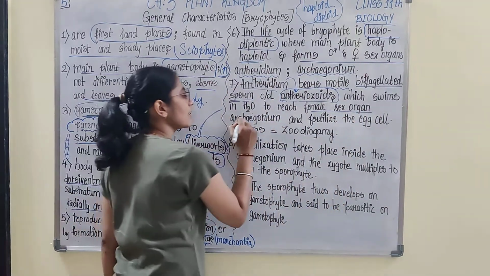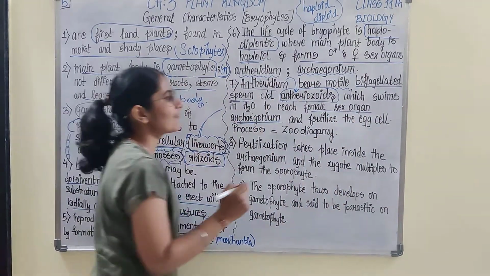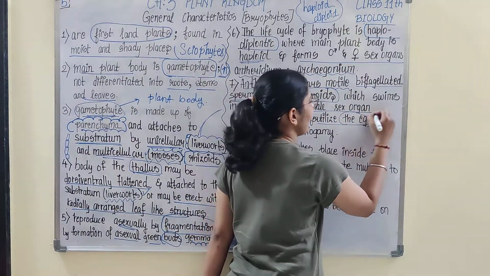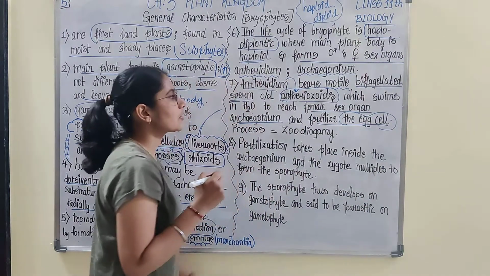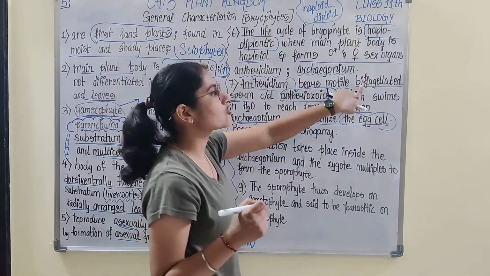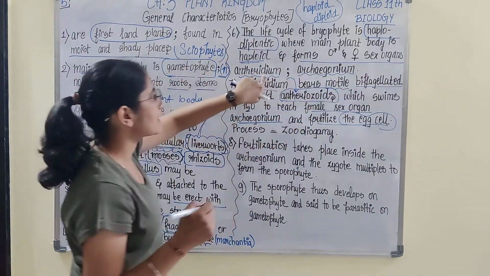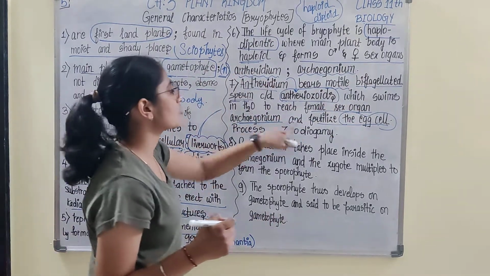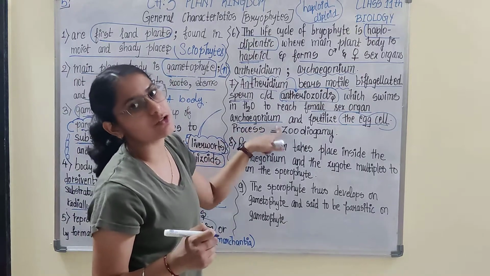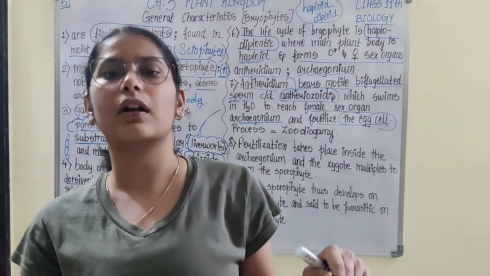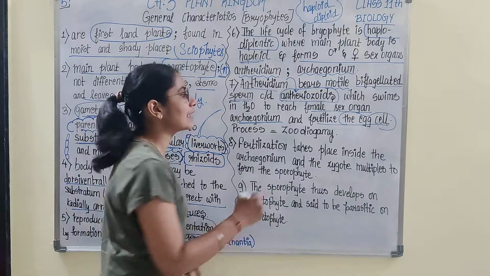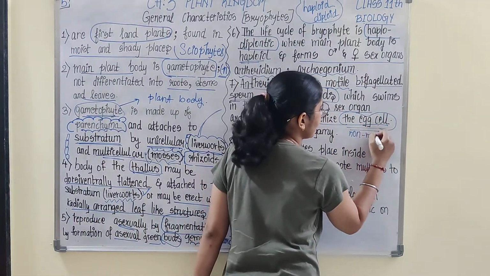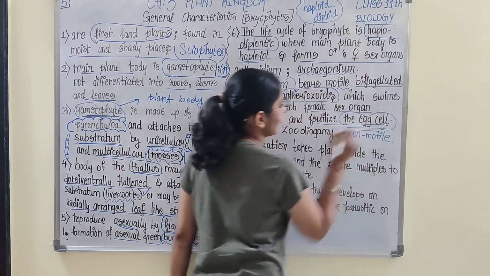The female sex organ archegonium is having the egg cell, and the sperm, with the help of its two flagella, swims through the water from antheridium and reaches the archegonium. Why does it go to the female sex organ? Because the female sex organ is bearing the egg cell. This egg cell is non-motile, obviously, so the sperm would be fertilizing this egg cell.